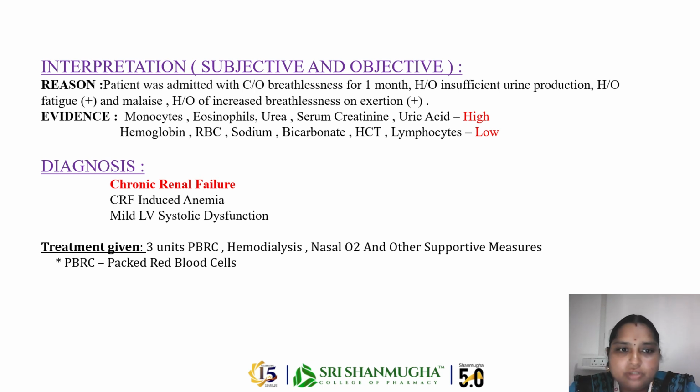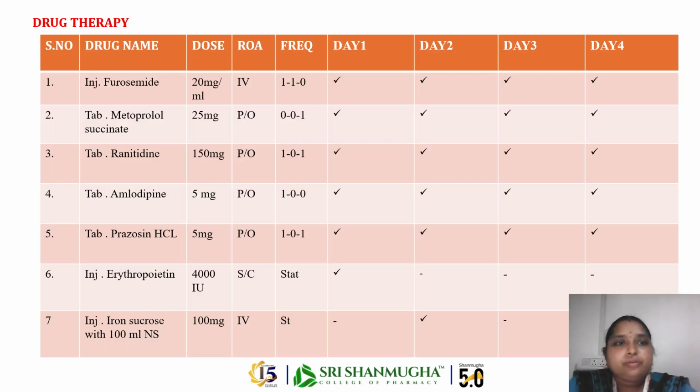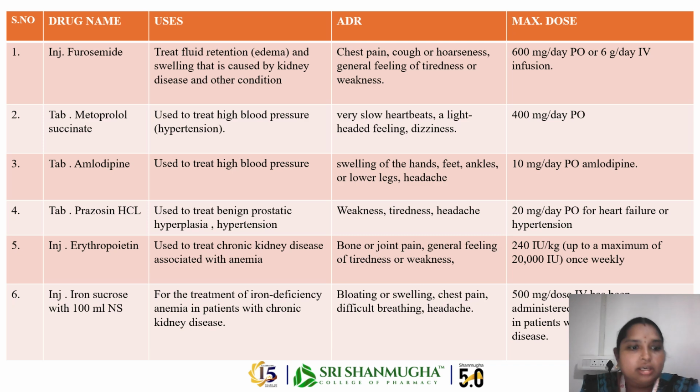So what was the patient's treatment? Three units of packed red blood cells were given, hemodialysis was done, oxygen therapy was given, and other supportive measures like injection furosemide and tablet metoprolol succinate. Injection furosemide was given for reducing the edema and metoprolol succinate for reducing the BP, ranitidine for ulcer concern, amlodipine and prazosin HCl for hypertension, erythropoietin for treatment of chronic kidney disease, and iron sucrose for treatment of anemia. The same thing we discussed in the above slide.